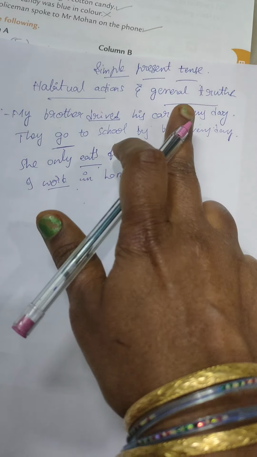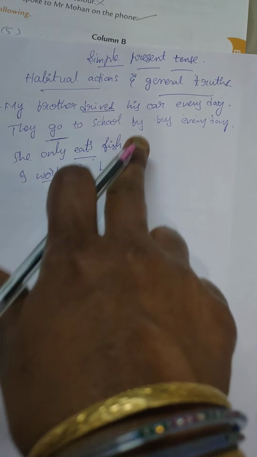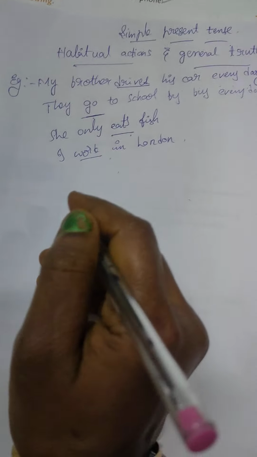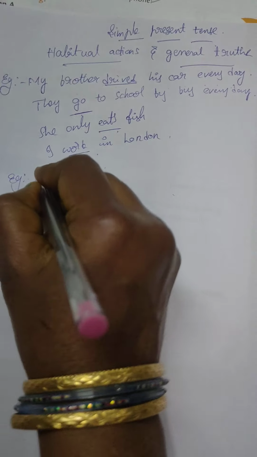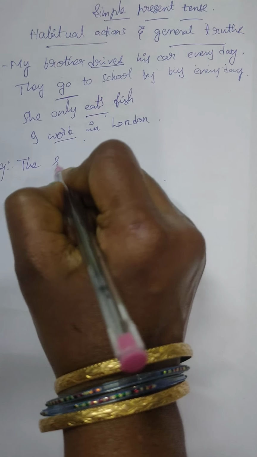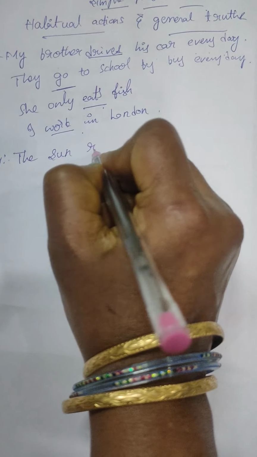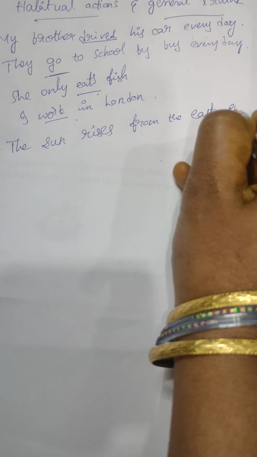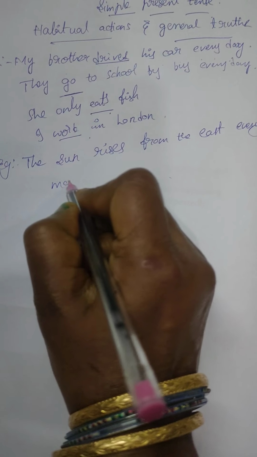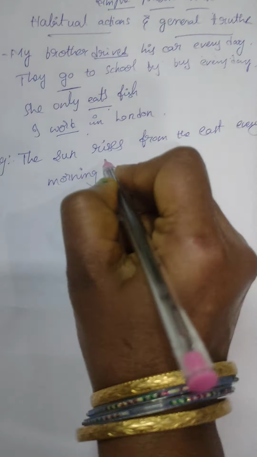And one more, I told you that for general truths also we have to mention our verb in the simple present tense, when we are talking about general truths. Like, what is the general truth? Everybody knows this, I think. The sun rises from the east every morning. Rises.